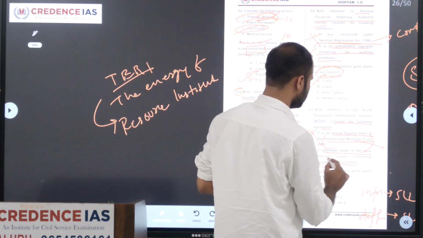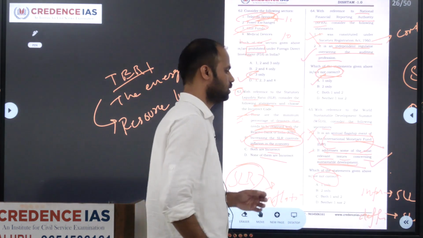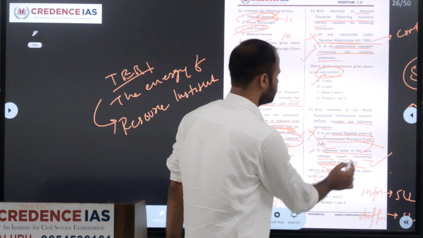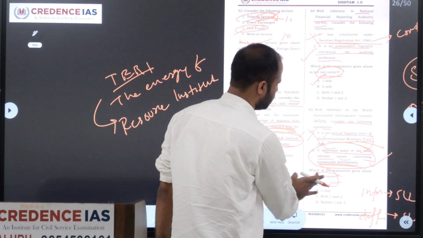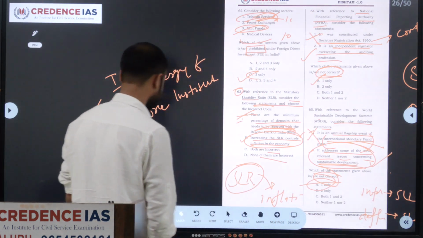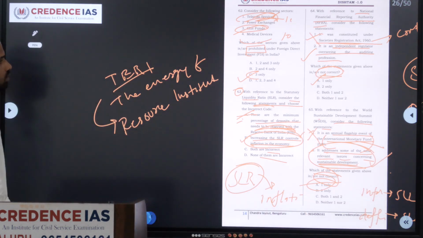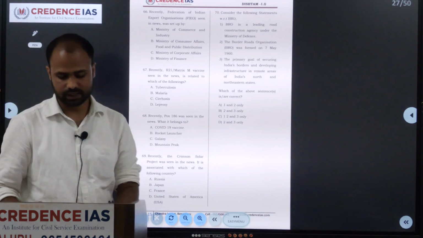And it addresses some of the most relevant issues concerning sustainable development, like climate change and renewable energy. These are. So this one is the right answer. So they have asked us to identify the not correct answer. We know that the first one is a not correct answer. So next one, 66th question.